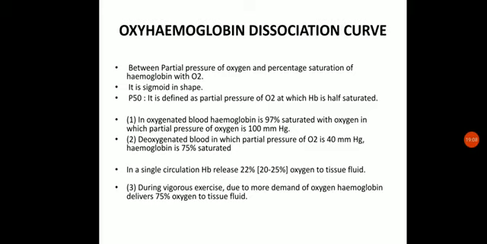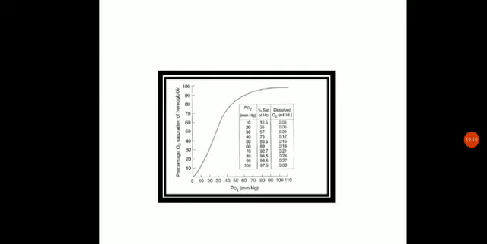So whenever the temperature is increasing, or the CO2 concentration is increasing, or the pH is getting decreased, acidity increasing, what will happen under such conditions? The dissociation curve of oxyhemoglobin will be shifting towards the right, which means the dissociation of oxyhemoglobin takes place.